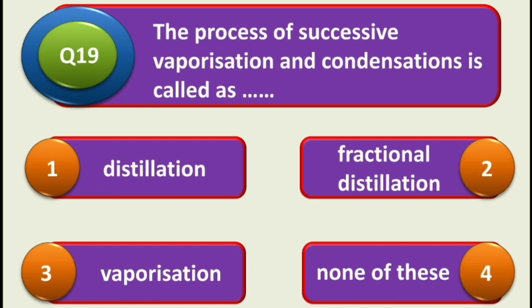So next one, question number 19. The process of successive vaporization and condensation is called as: first one is distillation, second one fractional distillation, third one is vaporization, and fourth one is none of these, and the correct answer is second, that is fractional distillation. So the process of successive vaporization and condensation is called as fractional distillation.